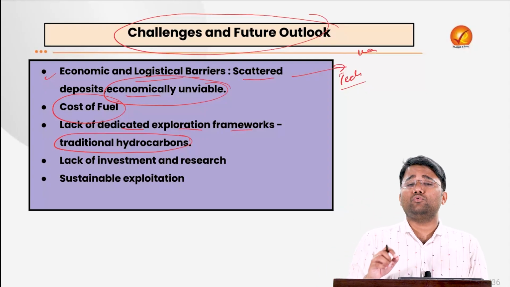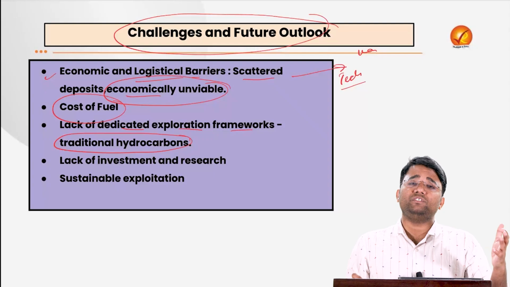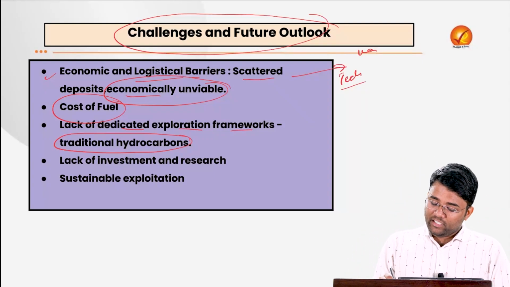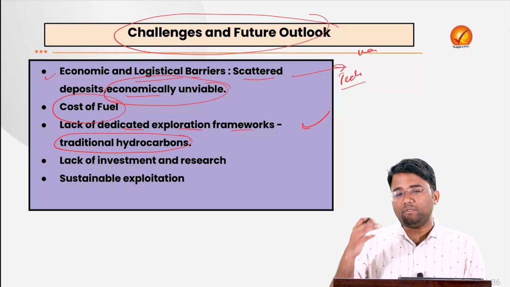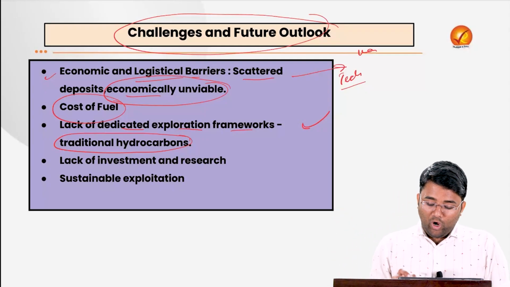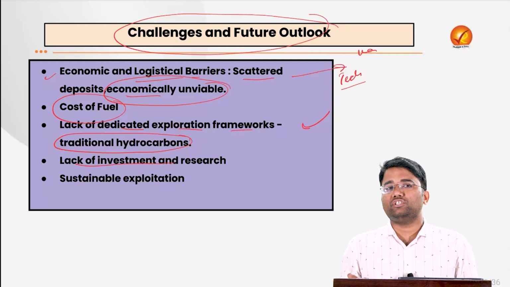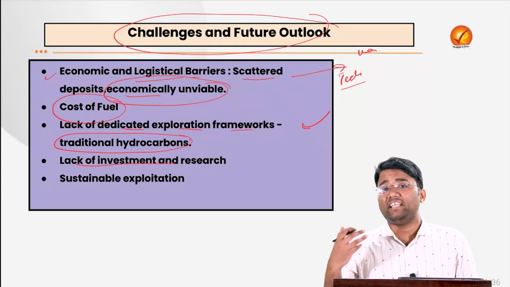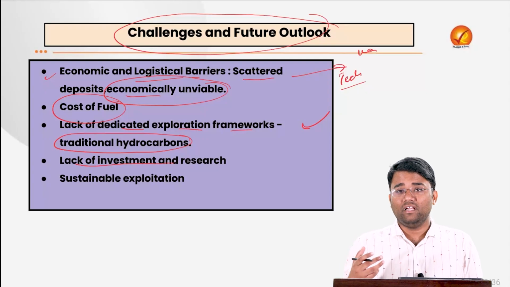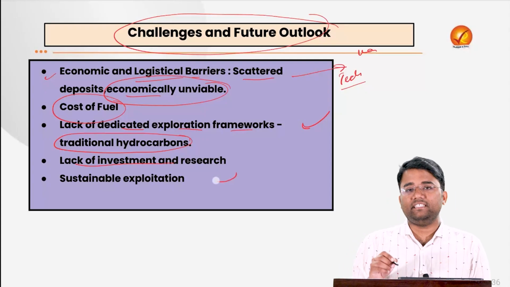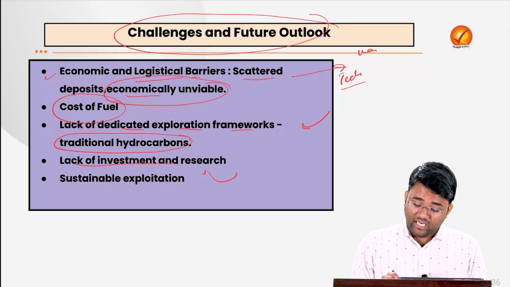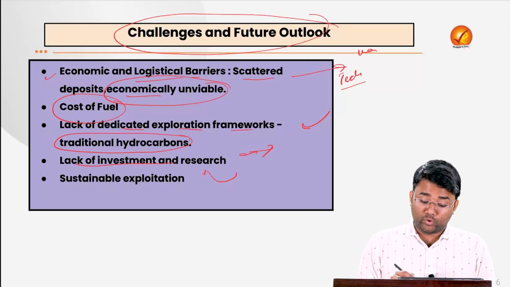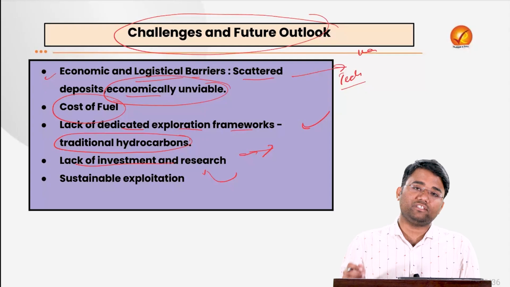But here we do not have a clear framework with the help of which we can actually get this hydrogen. So we need to develop a proper framework also for natural hydrogen. Also, there is a lack of investment and research because of the new technology that it is, and the various concerns and apprehensions that investors have. There is less investment in this particular sector, less research. So that is also one of the areas where we have to work. So the solution is that we need to improve investment and research across this challenge.